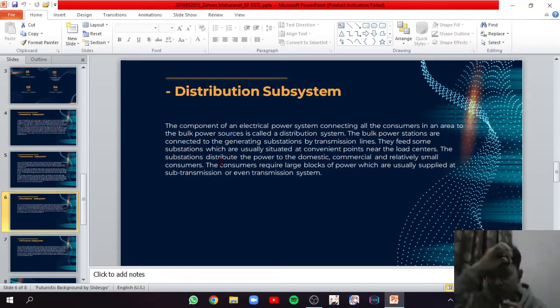Next, distribution subsystem. The component of an electrical power system connecting all the consumers in an area to the bulk power source is called a distribution system. The bulk power stations are connected to the generating substation by transmission lines.